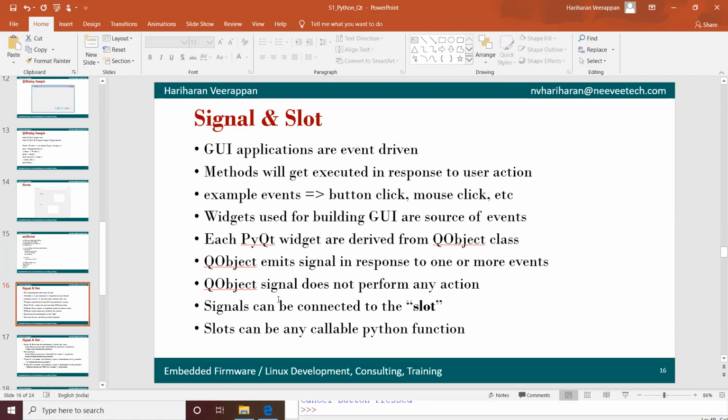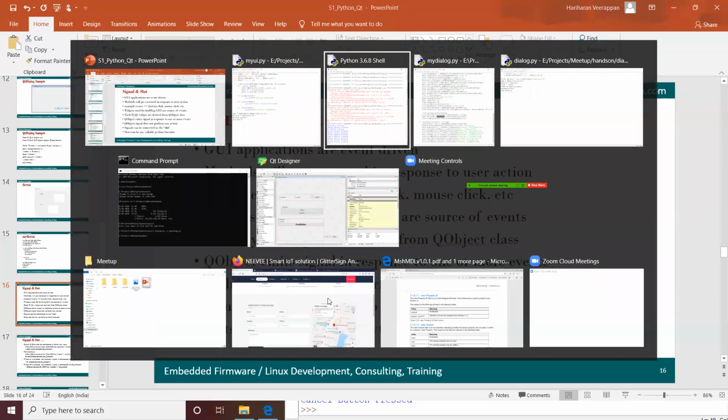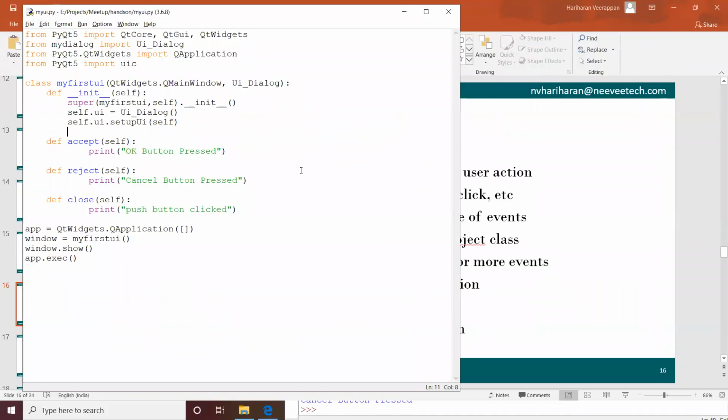QObjects are the ones which emit the signal in response to one or more events, like an OK button press, cancel button press, or push button press. Anything that we can handle with the QObjects basically emits the signal, and a signal does not perform any actions. For example, we run this.